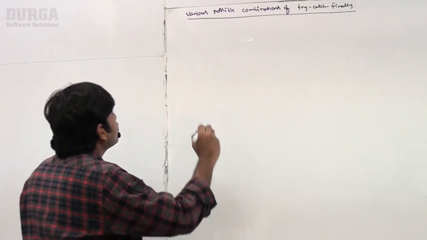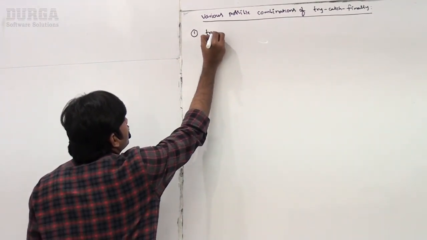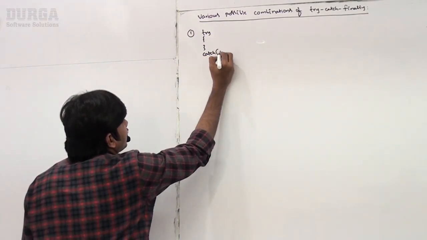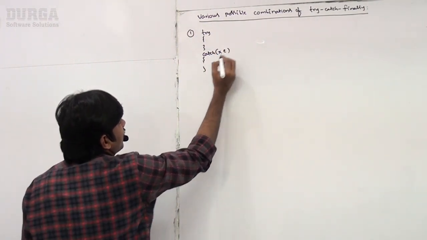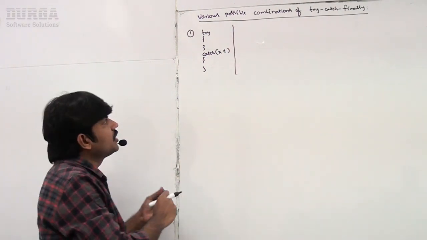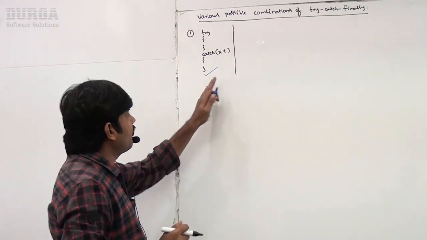Now the first thing I'm taking here, just observe, try followed by a catch block. Can you please confirm, is it valid syntax or not? Yes, perfectly it is valid syntax. Only try catch, we did this type of thing several times.